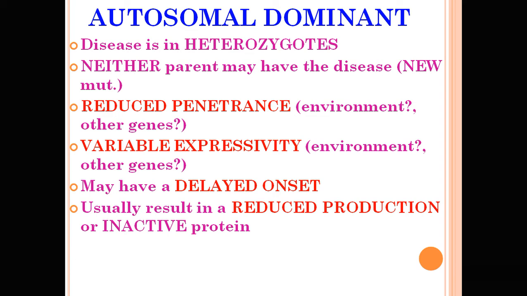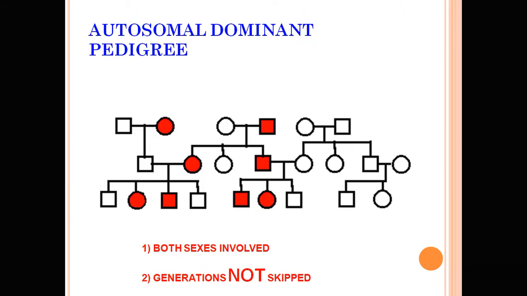So in some conditions all the features will be manifested, and in some there is only partial manifestation of the features. So this is the explanation of the pedigree chart of the autosomal dominant disease. So here both male and female sex are involved and the generation is not skipped. So every generation is involved.